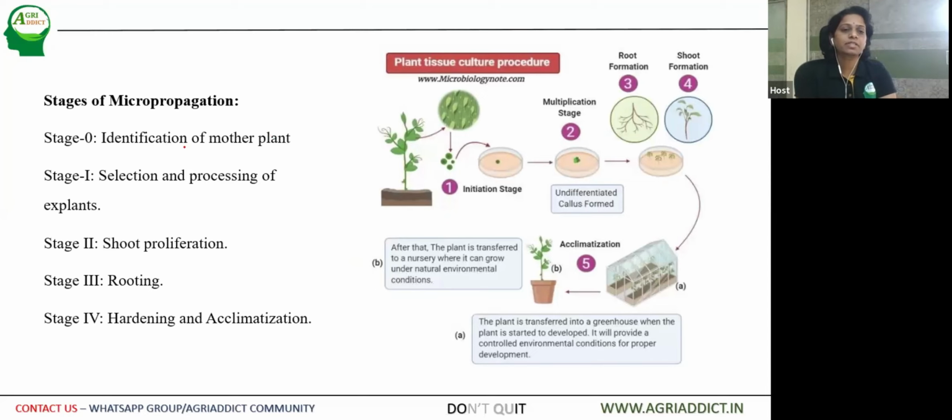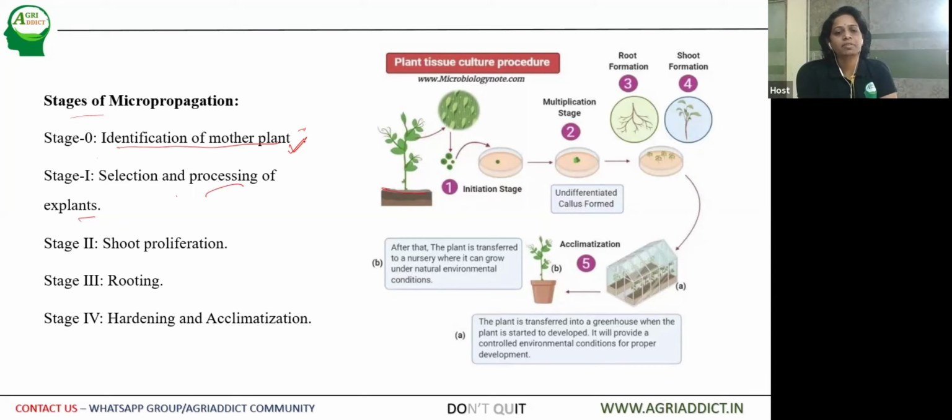Then if you look into the different stages of micropropagation, it goes from 0 to 4 different stages. First one is identification of the mother plant. Like in case of grafting and budding, the scion variety, or the variety which has all the desirable characters, needs to be identified. Then the selection and processing of the explant, which is the part of the plant that is going to reproduce on the artificial media.